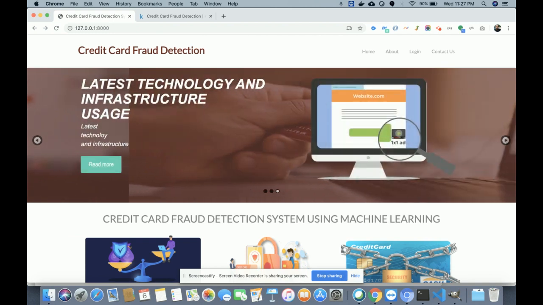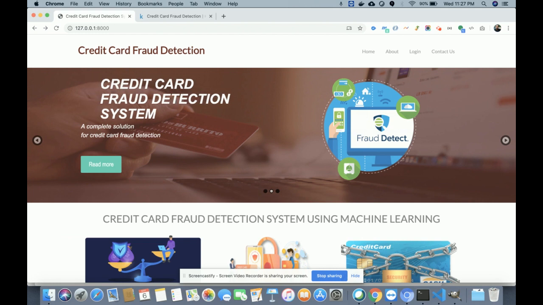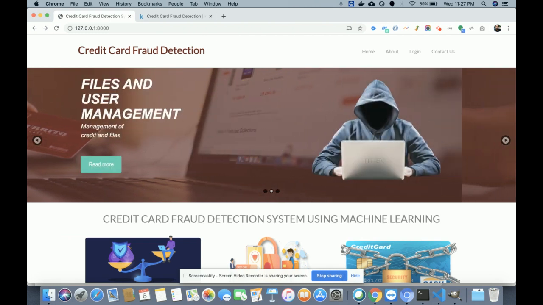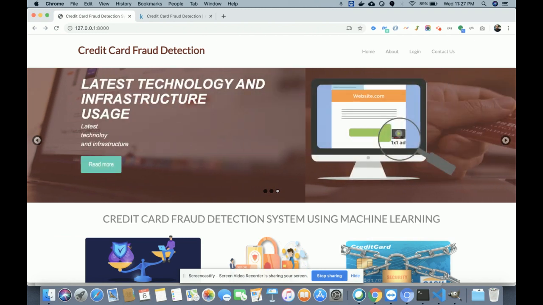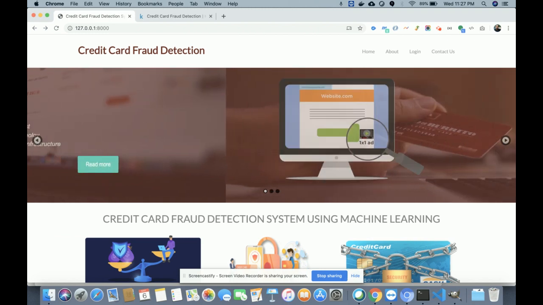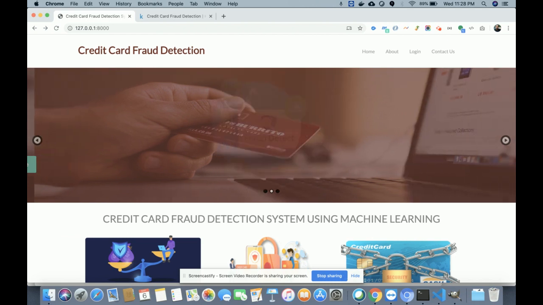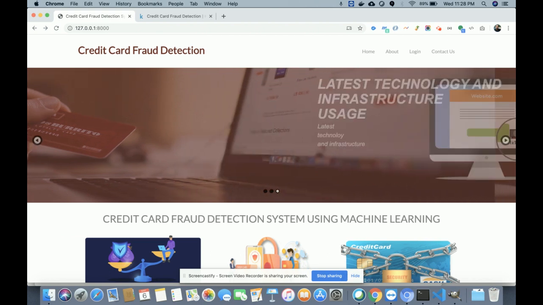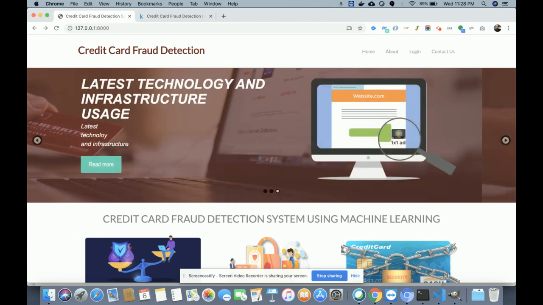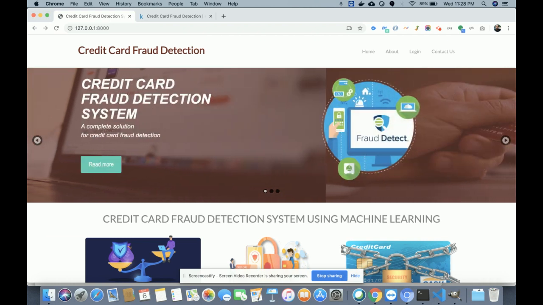Also, the Python version I'm using is 3.7 and the MySQL version is 5.6. I have used MySQL for storing the local data, like user information, file details, etc. For all these things I have used the MySQL database. For UI development, I have used the Django framework. And this is a web application, so I have used HTML, CSS, and JavaScript for designing the UI of this application.